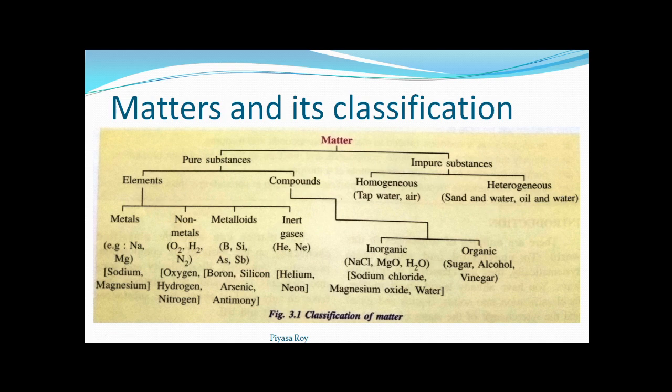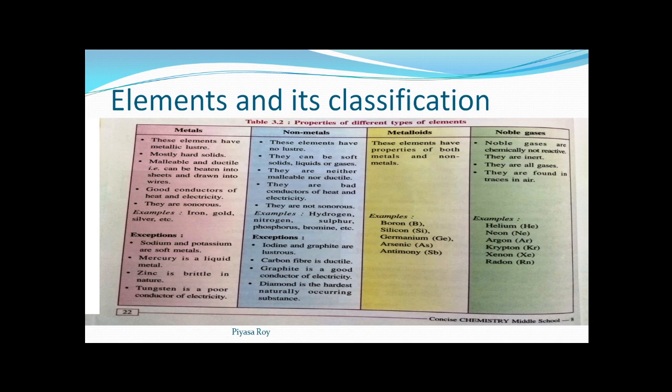Let's move on then. Elements and their classification. Metals: these are the characteristics of metals. Metals have metallic luster, meaning the metallic shine they have. Mostly these are hard solids. We know metals are hard solids. Metals are malleable and ductile. Malleable means they can be beaten into thin sheets, and ductile means metals can be drawn into wires.